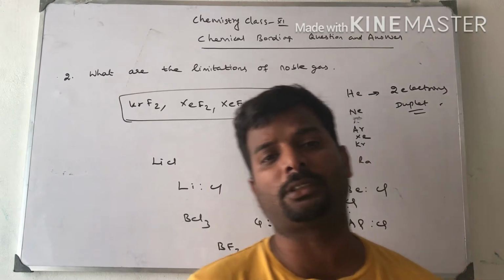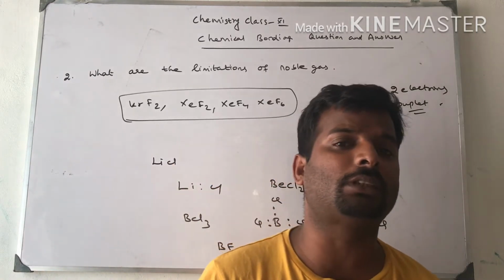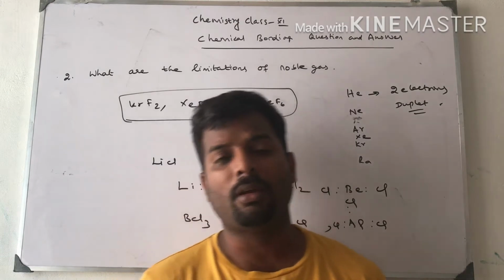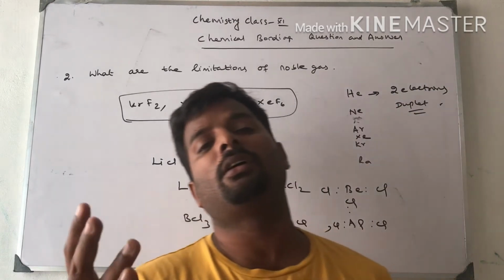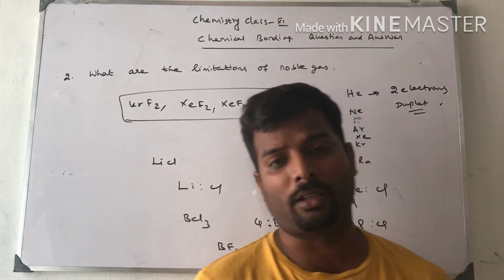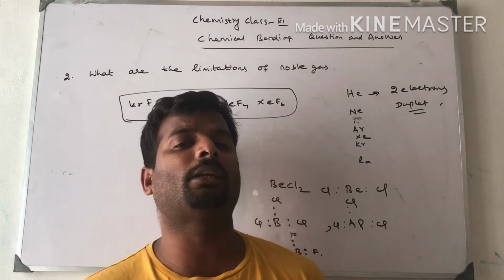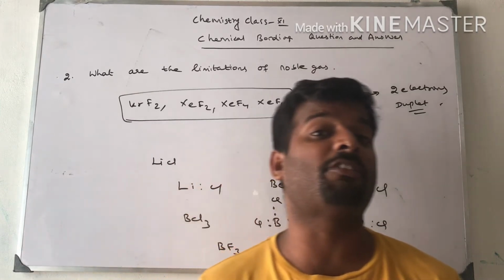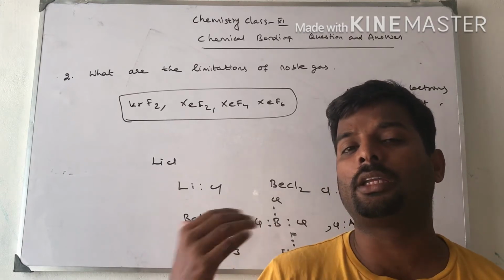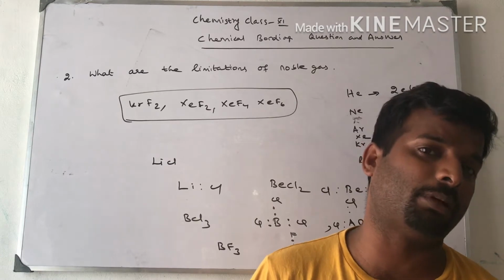That is the first limitation. Second limitation, expanded octet. Expanded octet means the outermost shell is filled with more than 8 electrons. FeF5, PCl5, IF7, all those things are examples, and in those compounds more than 8 electrons are present in the outermost shell. This is due to the presence of vacant d orbitals. So the incoming electron fills the vacant empty orbital, that is why expanded octet is possible.